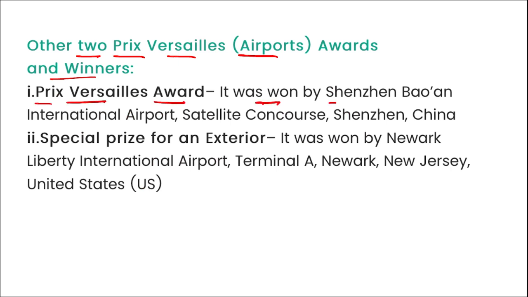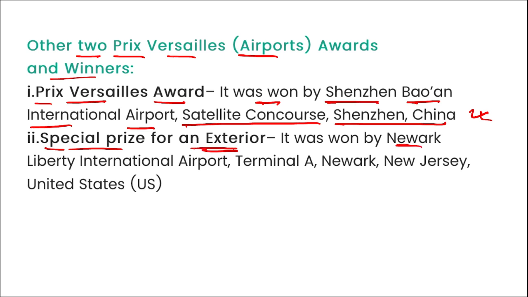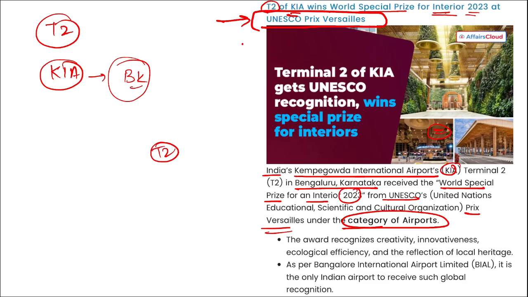The other two Prix Versailles Airport Awards and their winners: the Prix Versailles Award was won by Shenzhen Baoan International Airport Satellite Concourse in Shenzhen, China. And second is the special prize for an exterior. It was won by Newark Liberty International Airport Terminal A in Newark, New Jersey, USA. So mark this also. These two awards are also important. The Best Interior Award went to Terminal 2 of Kempegowda International Airport.